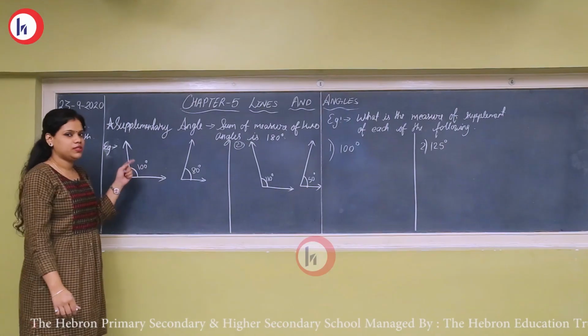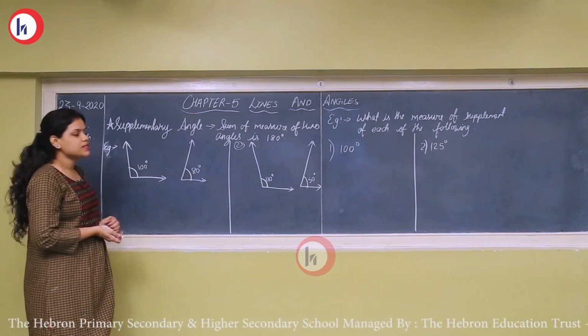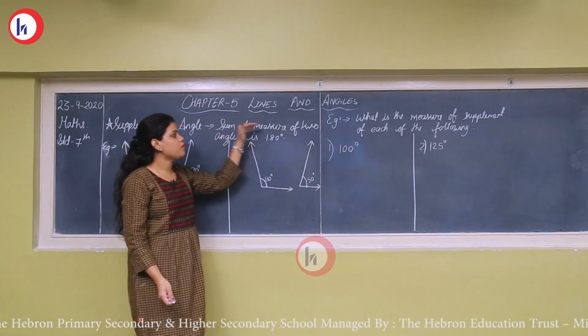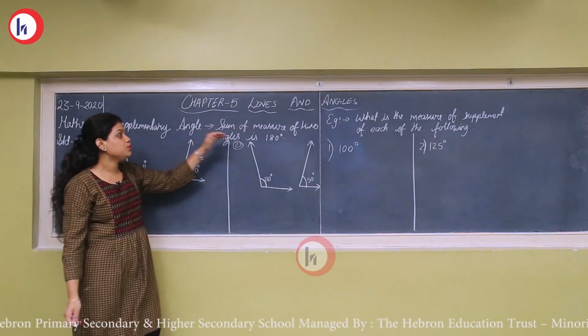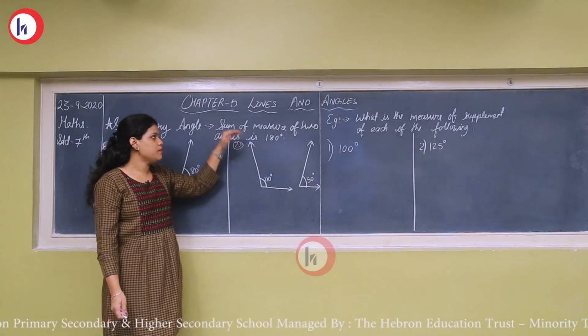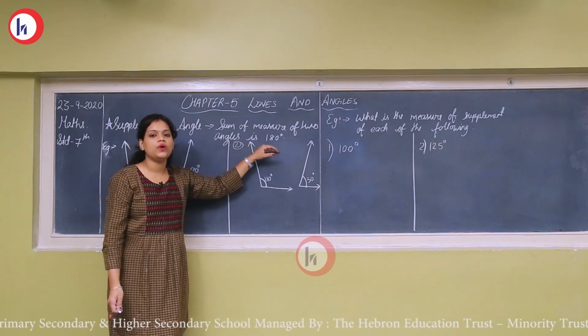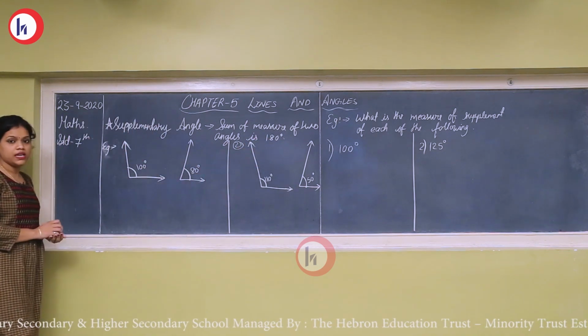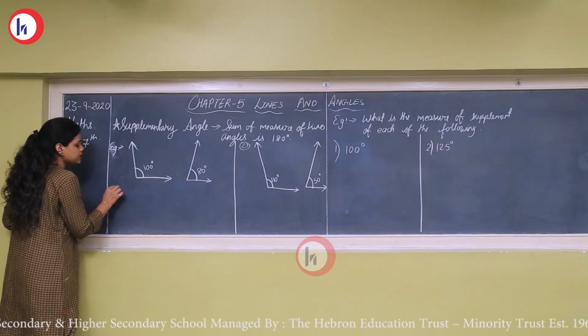Now we will discuss the supplementary angles. So let's see what are supplementary angles. When the sum of the measure of two angles is equal to 180 degree, then they are said to be supplementary to each other. So let's see an example.